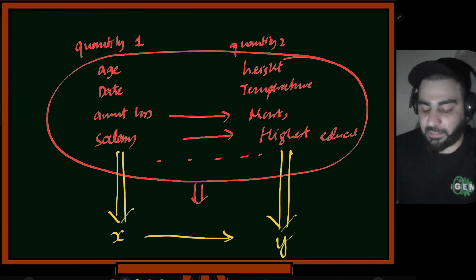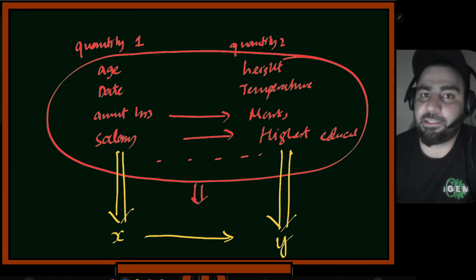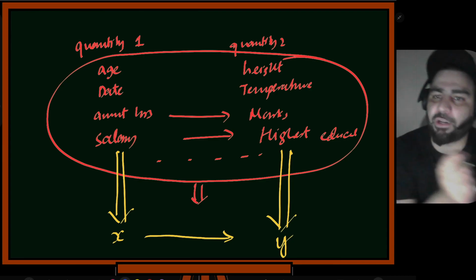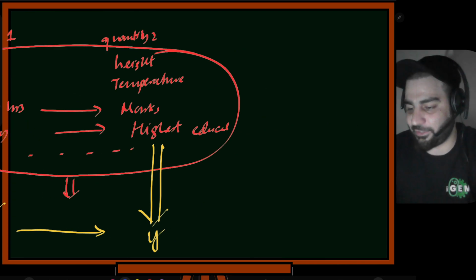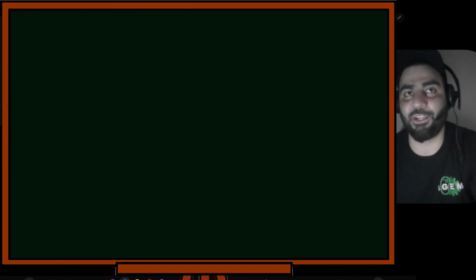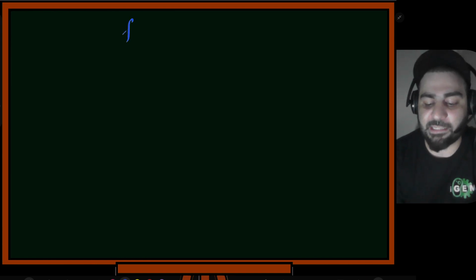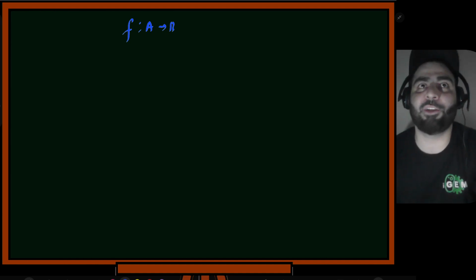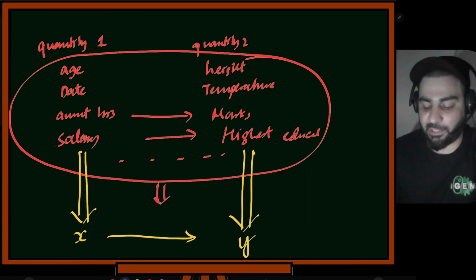So this is what we call functions in maths. Functions are basically the rules that describe how one quantity depends on another. A simple definition. I won't go into mathematical details, and probably you will feel it is really easy. When I start these things, people feel it is really easy. But at the end of this, you will have to read a book and then you will understand everything that goes underneath. Usually in mathematical books, you will see something written as: function f goes from A to B is this, and they'll have a definition.